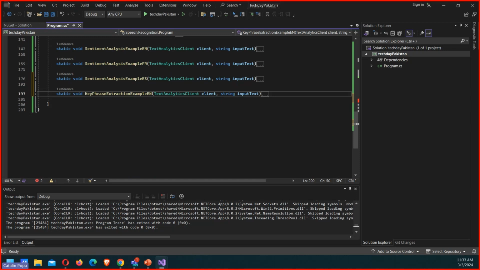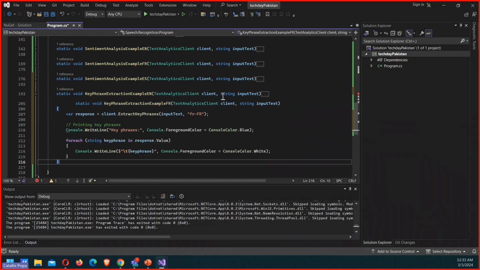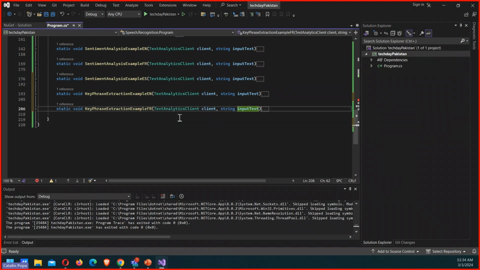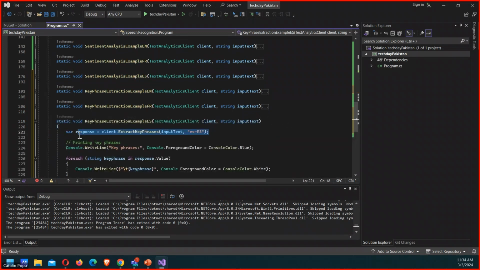Also for French, you can probably guess it by now. The only difference is that into the main function that I'm calling, I'm going to specify the language. We're going to demonstrate French and Spanish as well. I'm not that well versed in those languages, but I can probably speak a sentence just to demonstrate it. And again, for Spanish, as you can see, I'm specifying Spanish, and that's it.